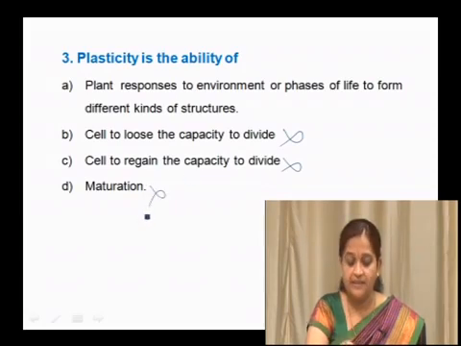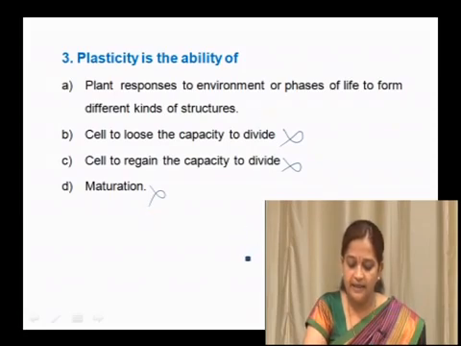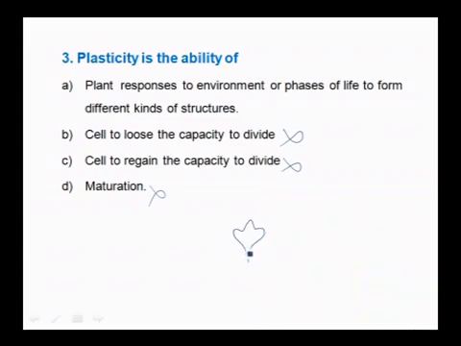Here plasticity means that at the young, juvenile age, plants have a different structure. Take the example of heterophylly, which is a very good example of plasticity: at the young juvenile phase the leaf has one form, but at maturity the leaf shape changes.